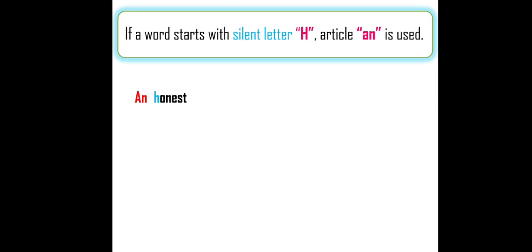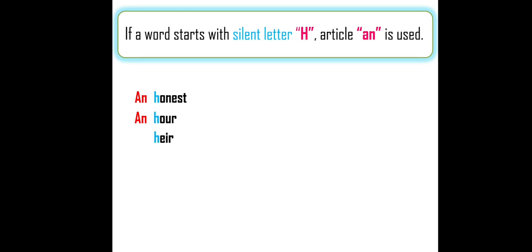We can even observe. If H is silent, we go with second letter. What is second letter? O. Even of A, E, I, O, U, it started with O. And honest, A. Second A. So answer is an. In the same way, hour. Listen to me. Hour, not hhour. So H is silent. And if H is silent, we go with second letter O. Again, same. A, E, I, O, U. O is there. Hour, O is there. So that answer an.